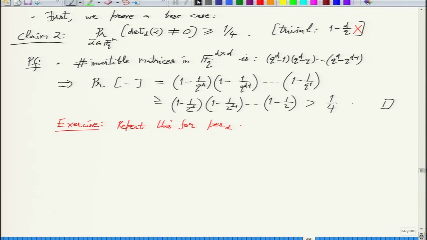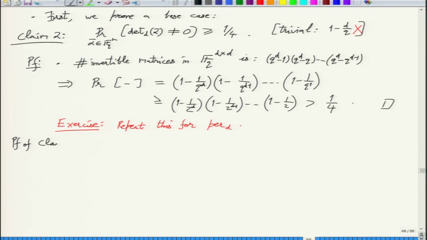So I think for permanent, the number of alpha bars such that permanent doesn't vanish comes out to be the same number. You have to use the definition of permanent to get to this. Let me skip that.